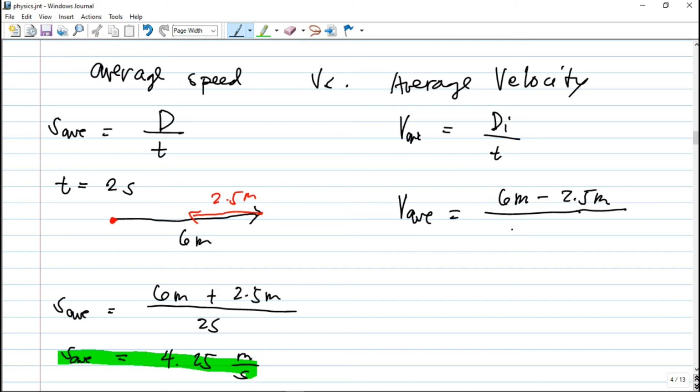Sa number line natin, divided by the total time, which is 2 seconds. So the average velocity of this movement is equal to 1.75 meters per second. So that is the difference between average speed and average velocity.